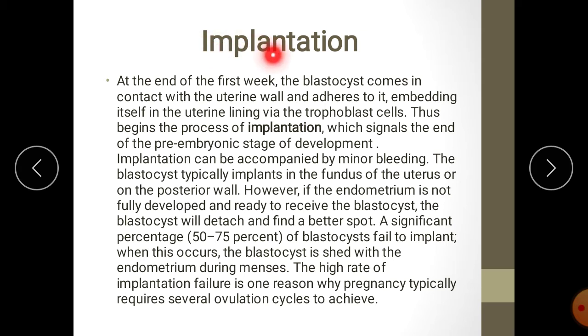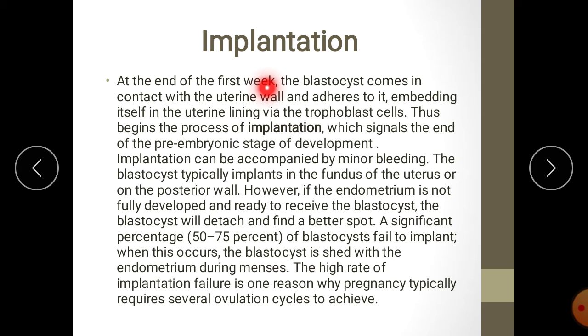Now let us discuss what is implantation in detail. At the end of the first week, remember, at the end of the first week of fertilization, now 1 week is over. So first 2 weeks of the embryonic stage would be referred to as what? Pre-embryonic stage. Now 1 week is over.